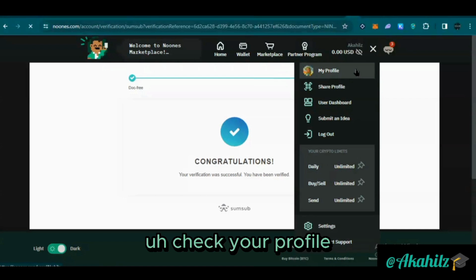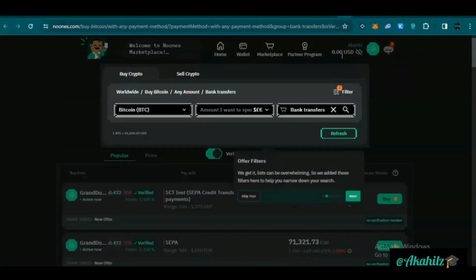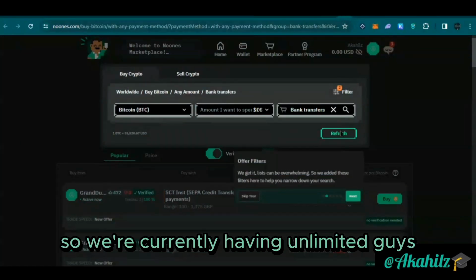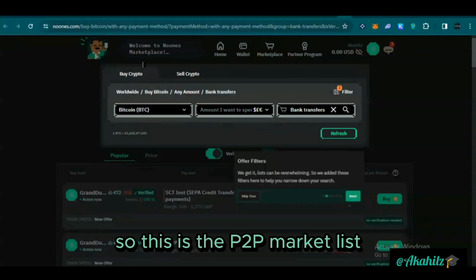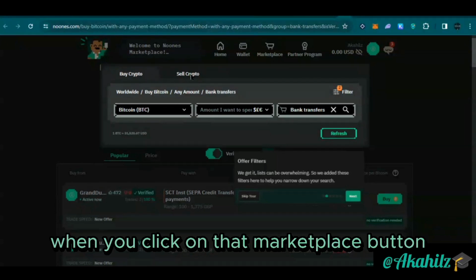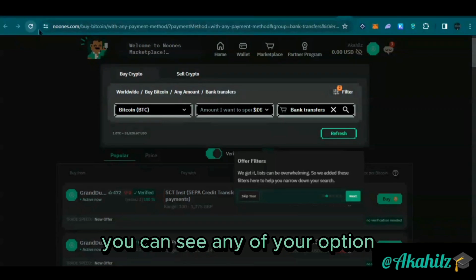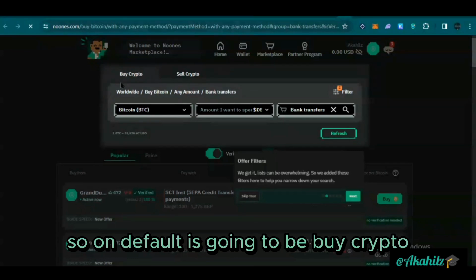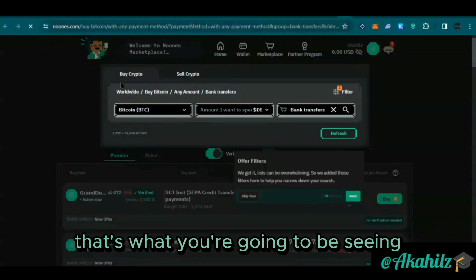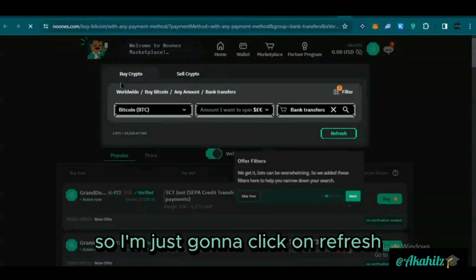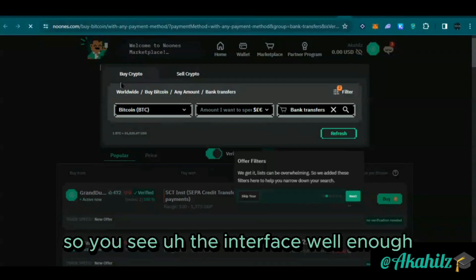Check your profile. You can see daily limits. So we're currently having unlimited, guys. So this is the P2P marketplace. When you click on that marketplace button where you can buy or sell crypto, you can see any of the options. By default it's going to be buy crypto. That's what you're going to be seeing. So I'm just going to click on refresh so you see the interface well enough.